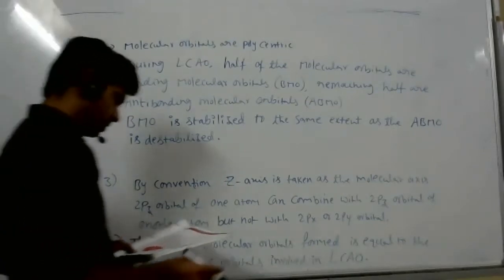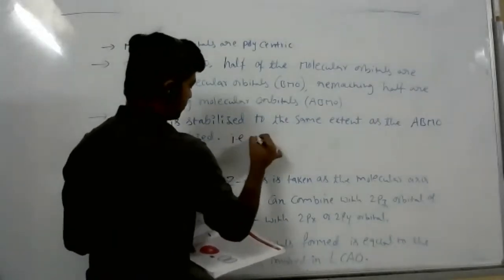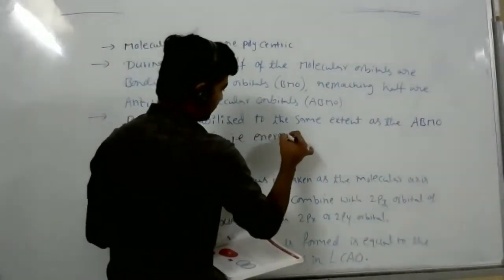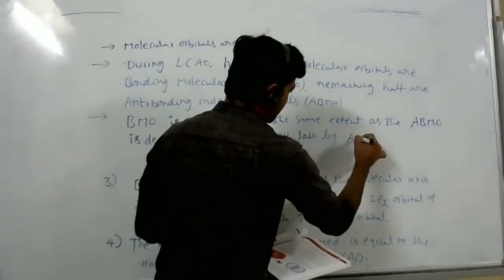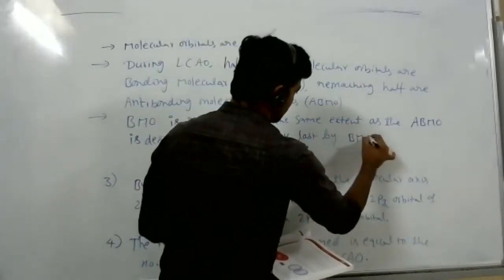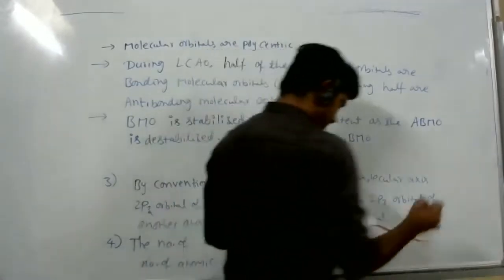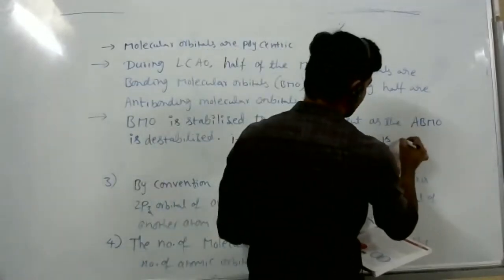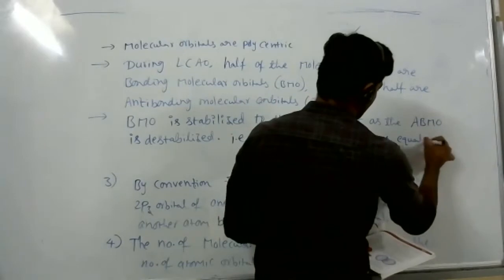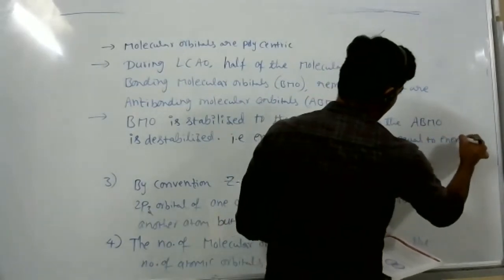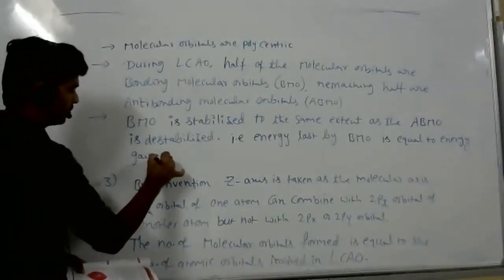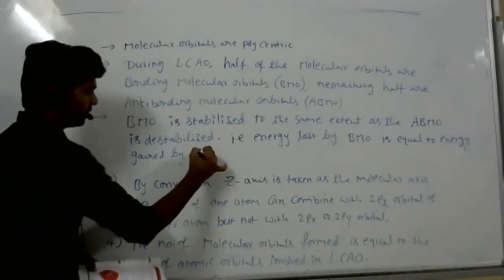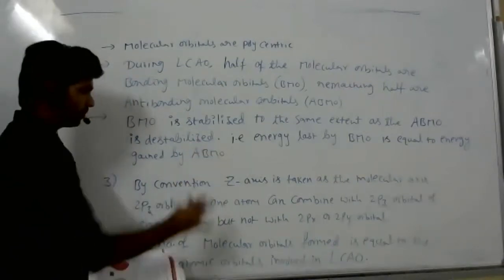That is, energy lost by BMO is equal to energy gained by ABMO.